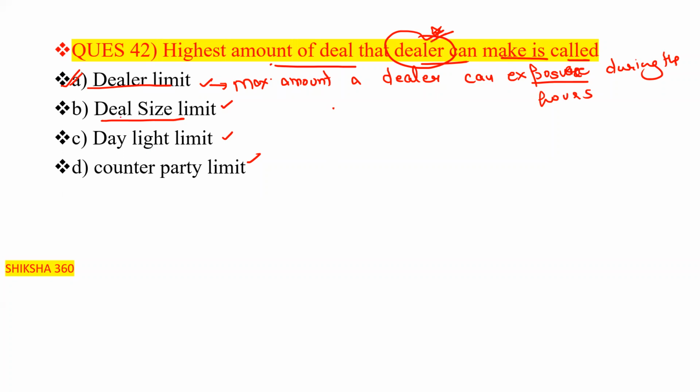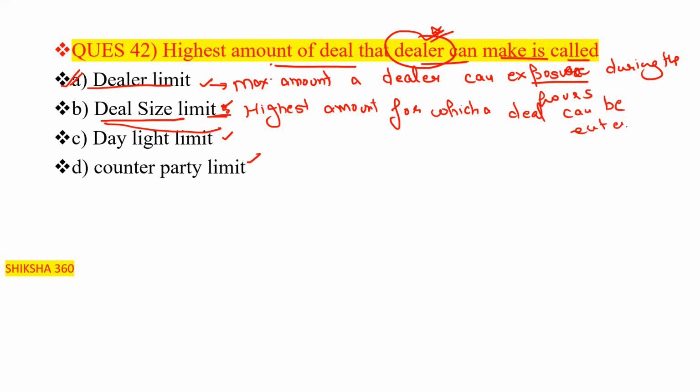Now what is the deal size limit? In this you will not find the word dealer. Deal size limit is the highest amount for which a deal can be entered. That is known as the deal size limit. Here the word dealer is specifically mentioned, that's why we include the dealer limit. So there is a difference between the two: one is the dealer limit, the second is the deal size limit.